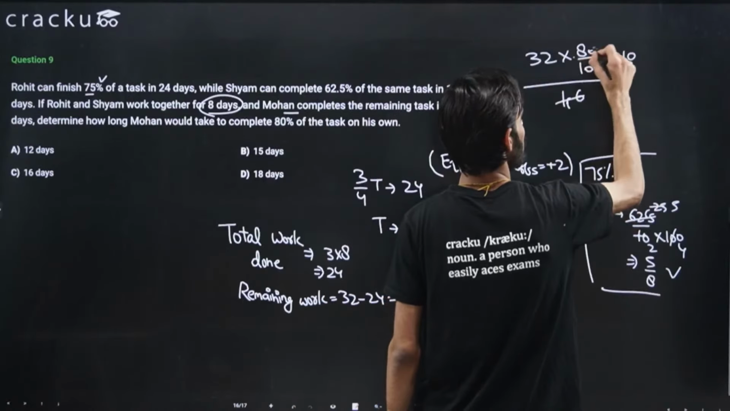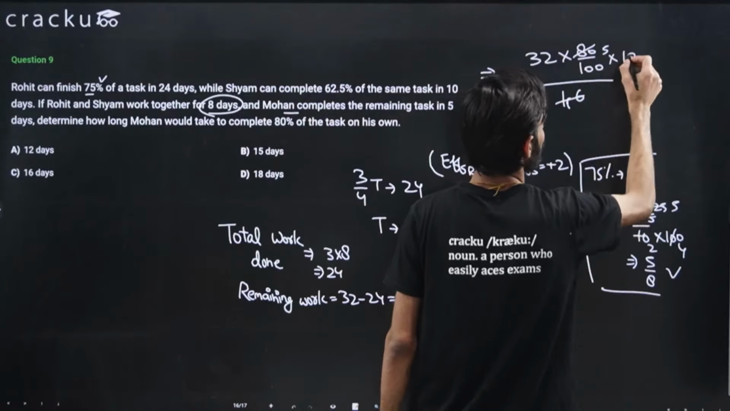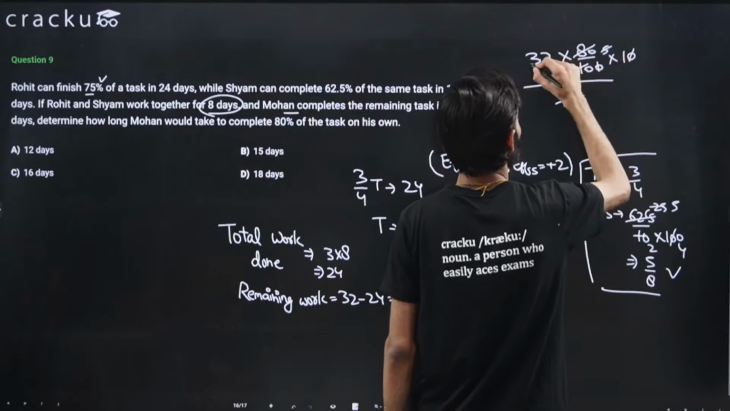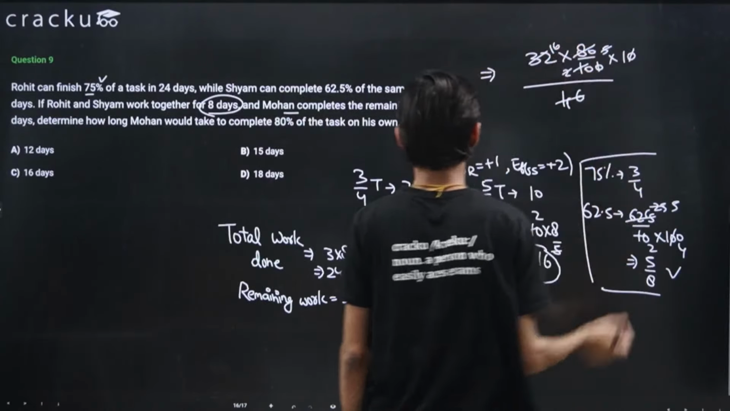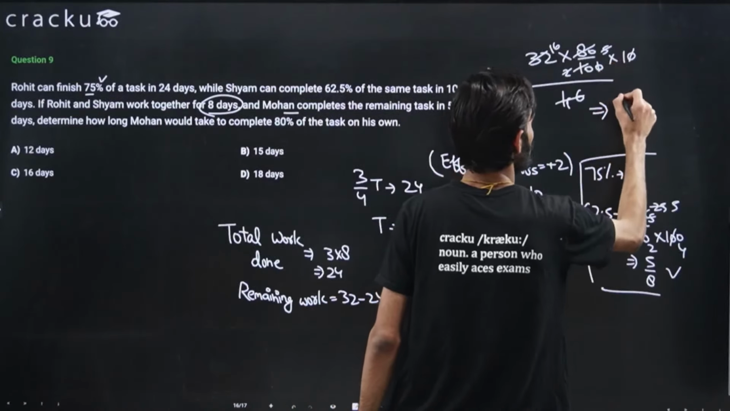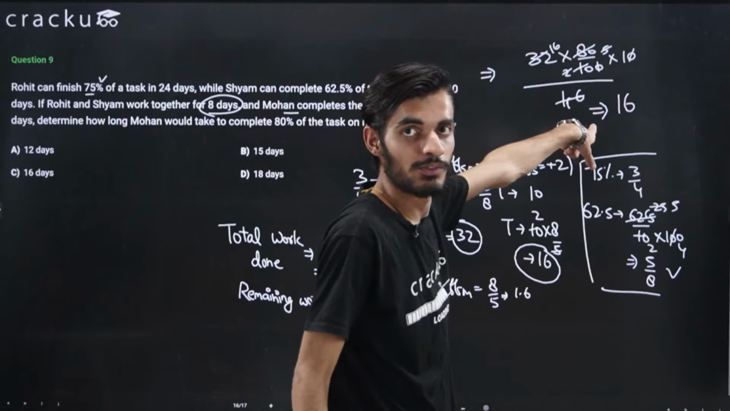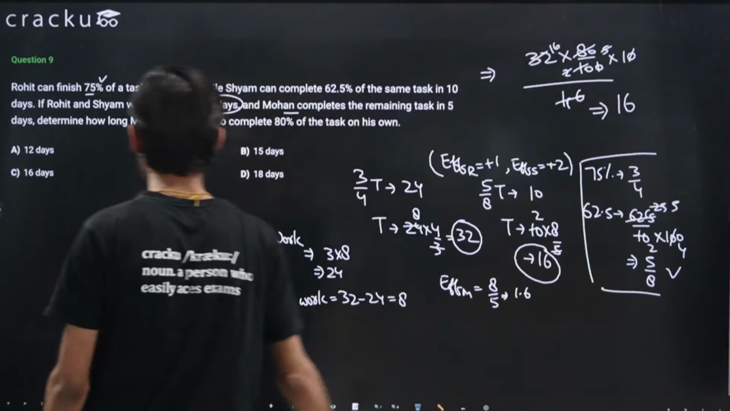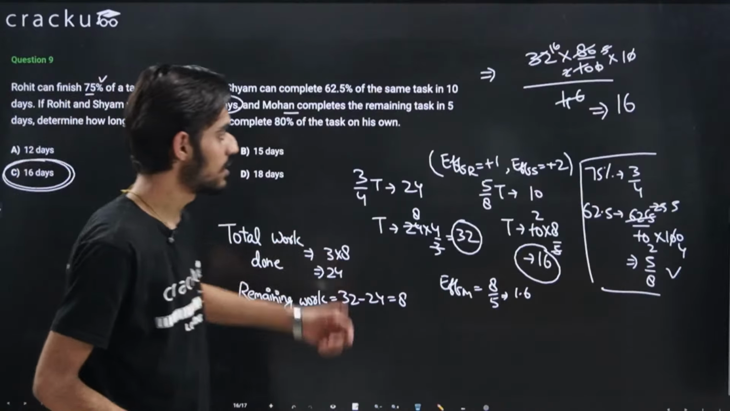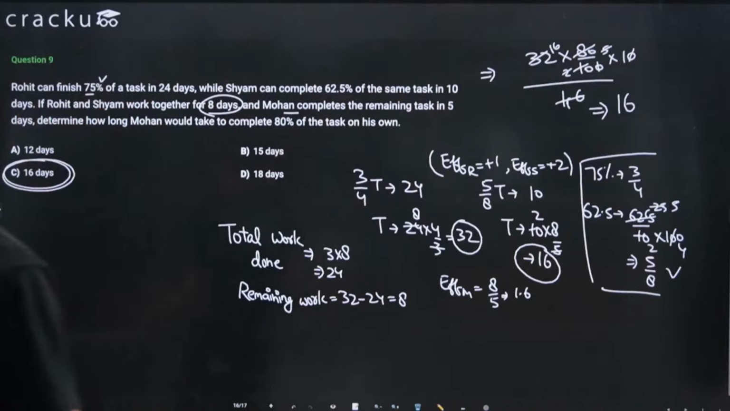Now 16 into 5 is 80. This will be 5, so this will cancel out. So this 5 will be giving me 2. So this 2 will be giving me 16. I hope I've done the calculation correctly. So if the calculations are correct, then the answer will come out to be 16. Right? 32 into 80 by 100 divided by 1.6, that was the efficiency. So this will come out to be 16. That is option number C. So this was all about this question. If you have any doubts, you can just ask, or we will move to the next question then.